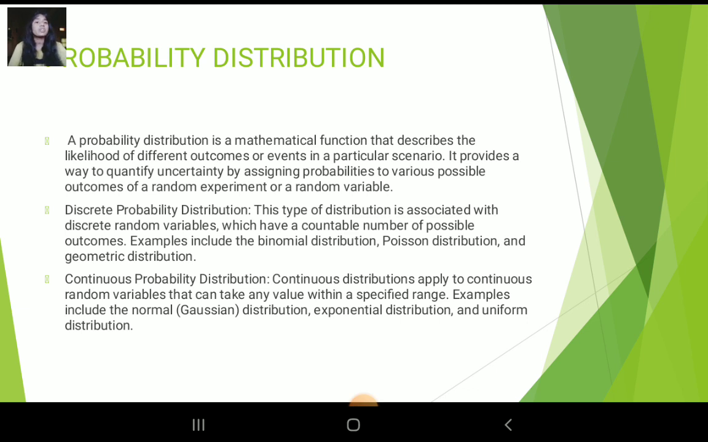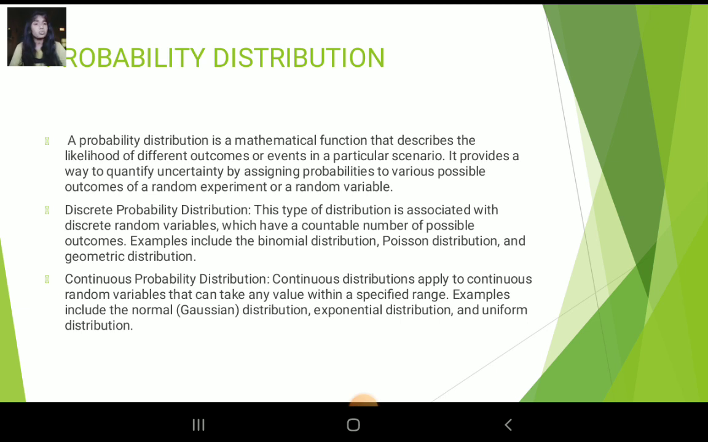Probability distribution. A probability distribution is a mathematical function that describes the likelihood of different outcomes or events in a particular scenario. It provides a way to quantify uncertainty by assigning probabilities to various possible outcomes of a random experiment or a random variable.